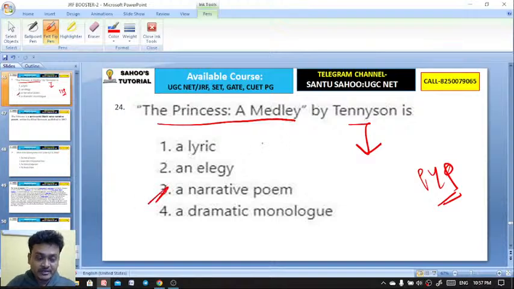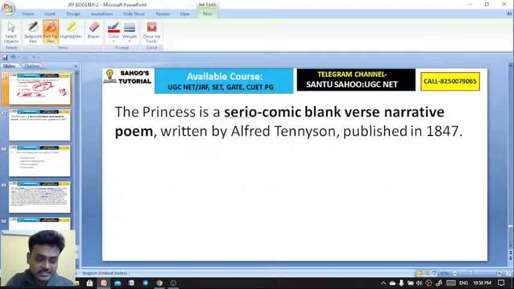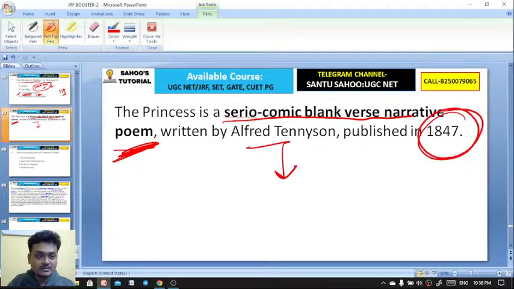It's a narrative poem written in blank verse. Tennyson, The Princess. Here is the explanation: The Princess is a stereocomic blank verse narrative poem. It's a narrative poem by Alfred Tennyson, published in 1847. The Princess: A Medley is a narrative poem.